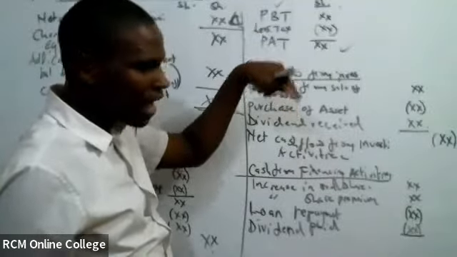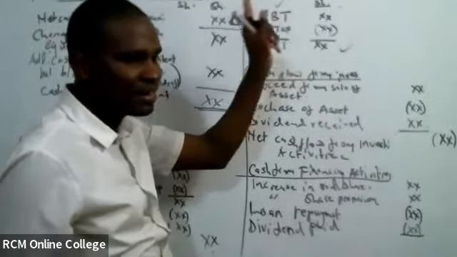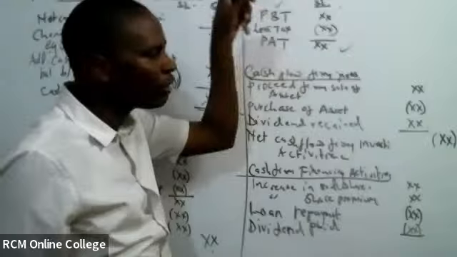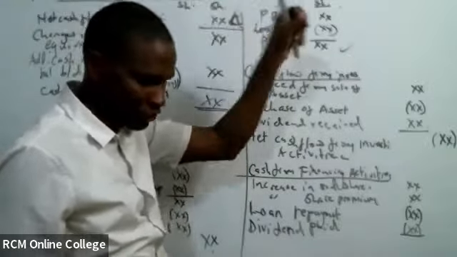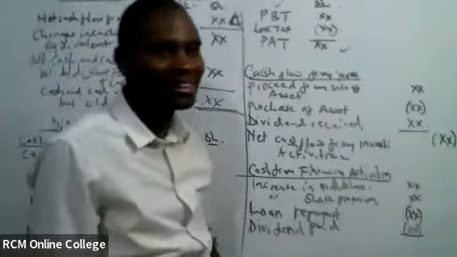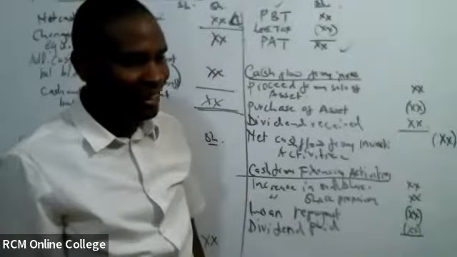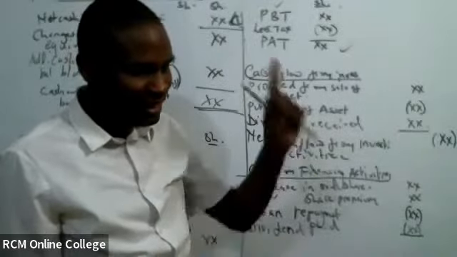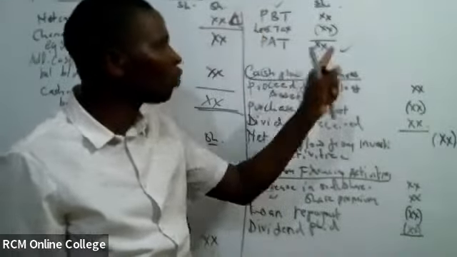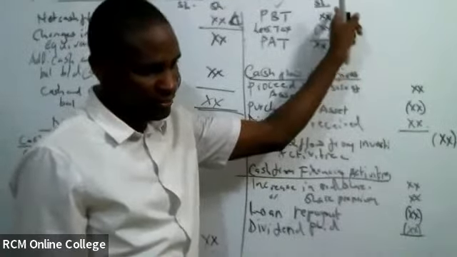And then remember to adjust this tax as a non-cash item. Are we going to add it back or less it? We add it back because we want to take it back to the profit before tax.